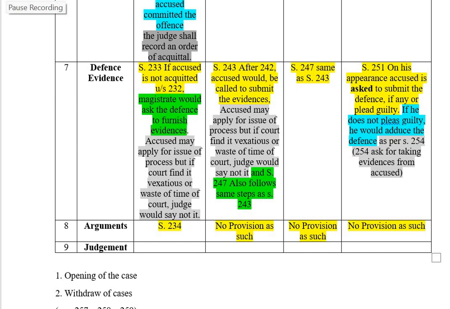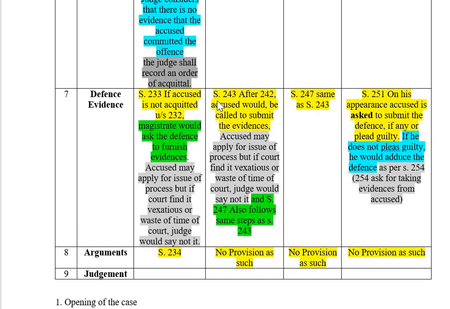Here you can just listen and understand. They deal with the matter, so they develop that judicial discretion. They develop that judicial determination, judicial mind, judicial learning. Then section 243 says after 242, the accused would be called to submit the evidences. Now when the accused is submitting evidences, it is defense evidence. He is submitting defense evidence. And then the accused may apply for process, but same thing. If the court finds it to be a waste of time, the court will say no.